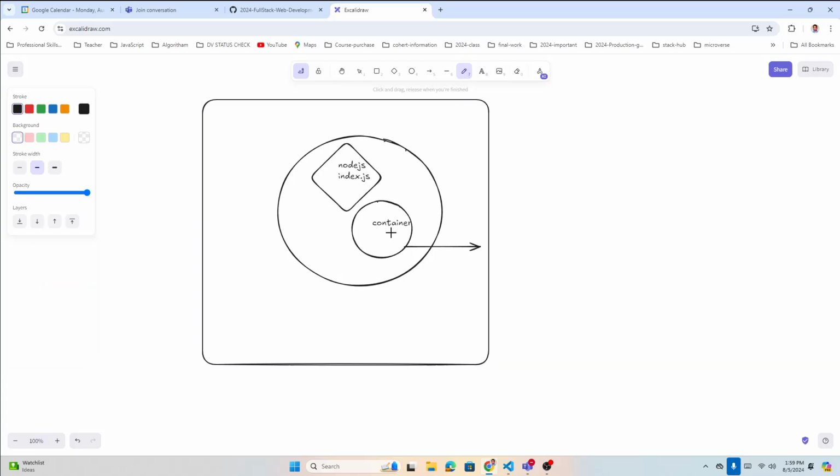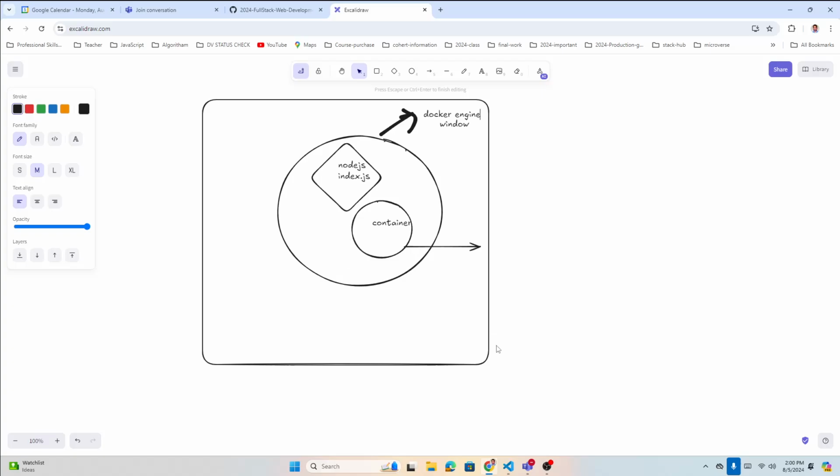Okay, so we understand now that the container is nothing but a system running inside your Windows computer. And this is the Docker engine. Inside the Docker engine, you can have many images, and you can have many containers running simultaneously.